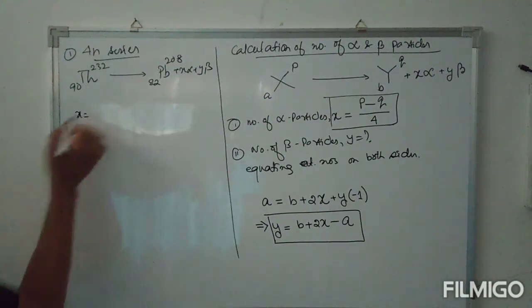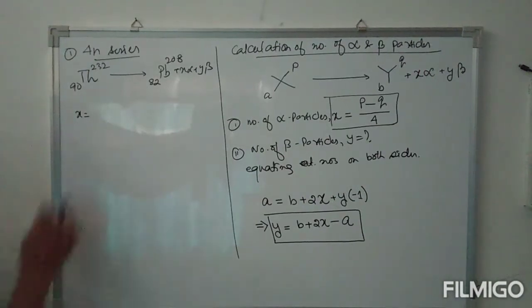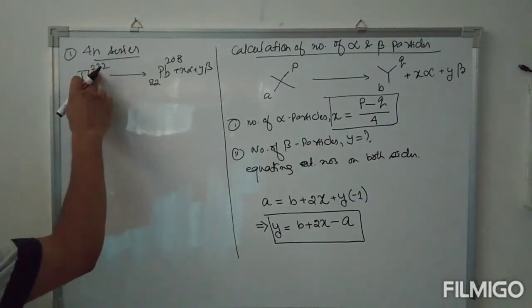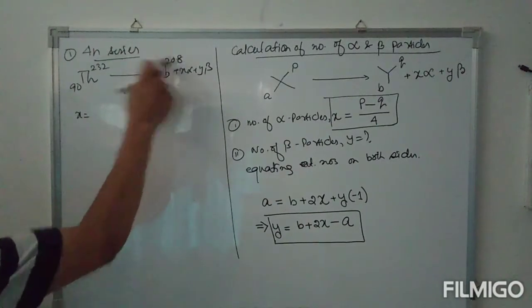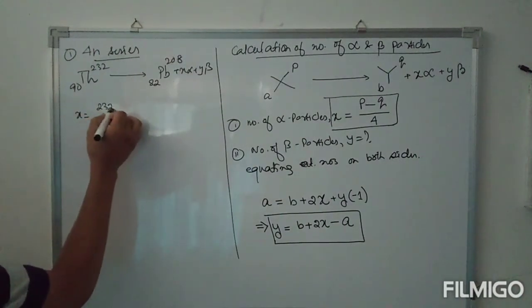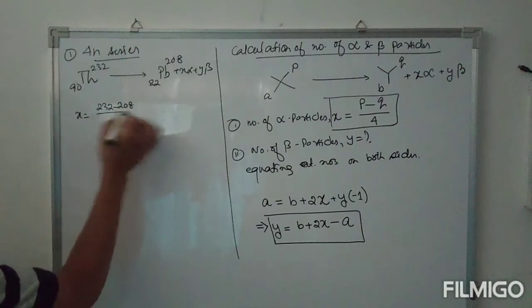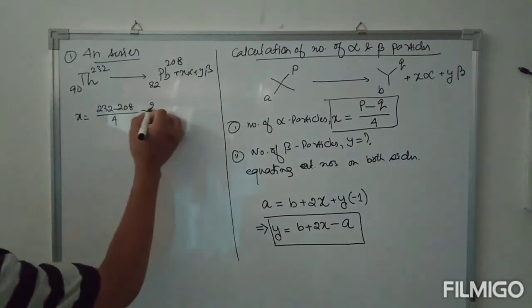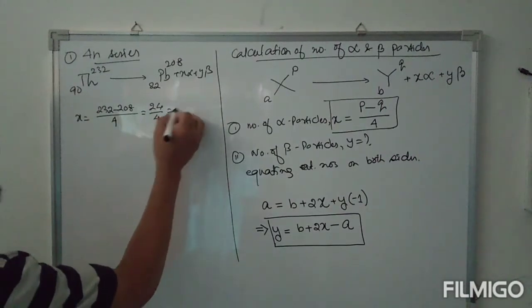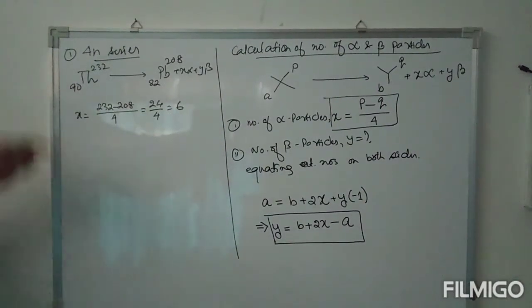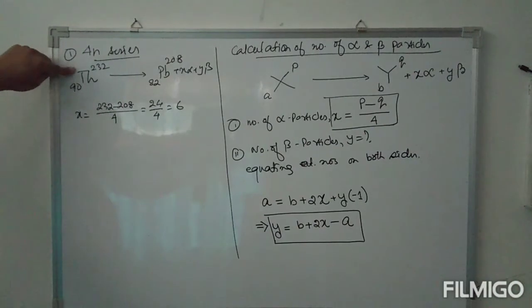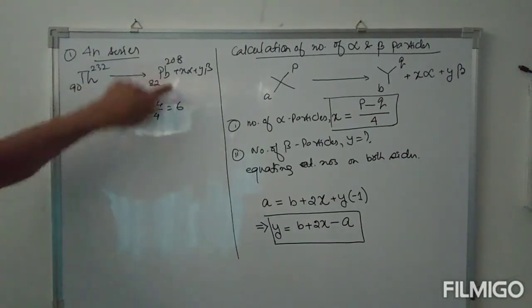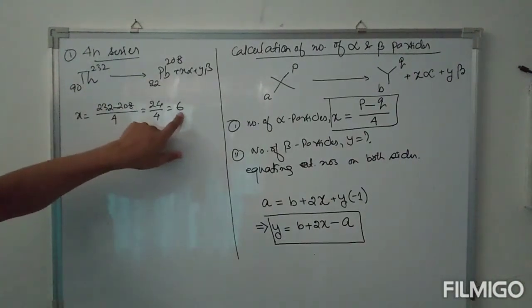Let's find the number of alpha particles. This is the value of P, this is the value of Q. So we have 232 minus 208 divided by 4, that is 24 divided by 4, which is 6. So moving from thorium to lead, the number of alpha particles emitted is 6.